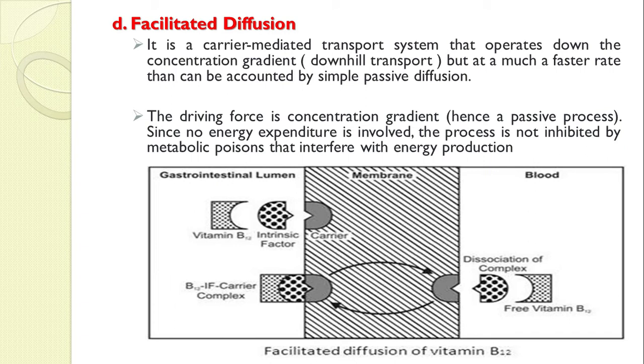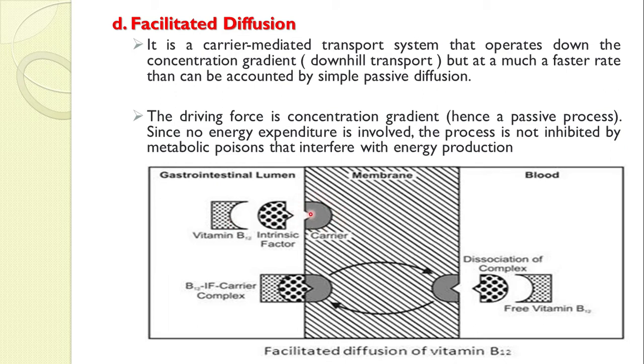Since no energy expenditure is involved, the process is not inhibited by metabolic poisons that interfere with energy production. Now look at the figure, and you will get a clear idea about facilitated diffusion, the absorption of vitamin B12. Here there is vitamin B12, and there is an intrinsic factor and a carrier. The vitamin B12 and intrinsic factor form a complex with this membrane carrier.